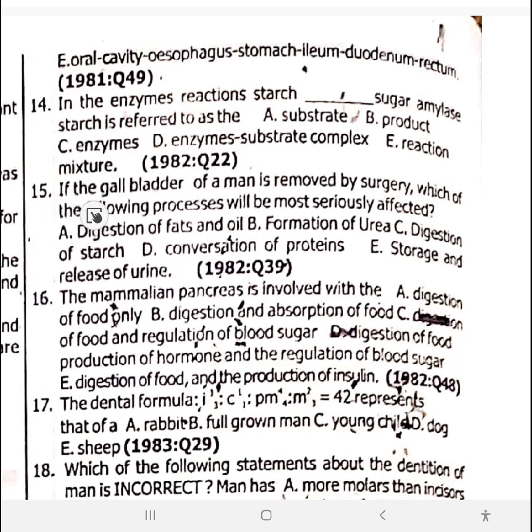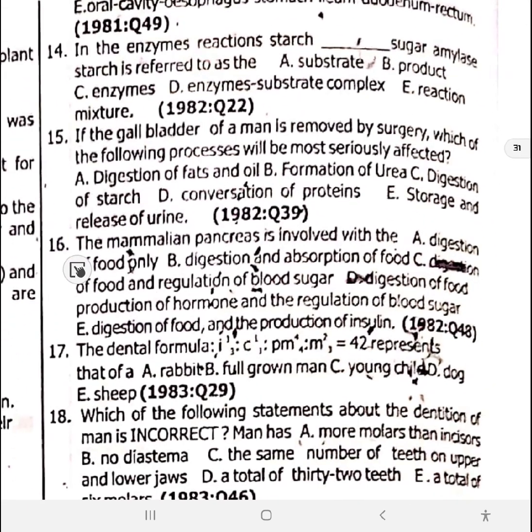Next, if the gallbladder of a man is removed by surgery, which of the following processes will be most seriously affected? 15 is option A. Digestion of fat and oil will be affected. They repeat this question countless times. Keep it in mind. 16.